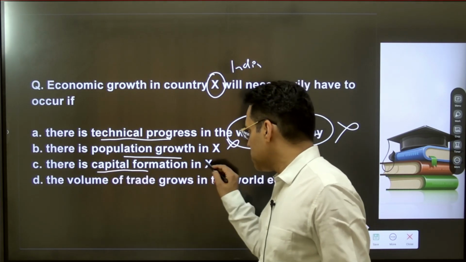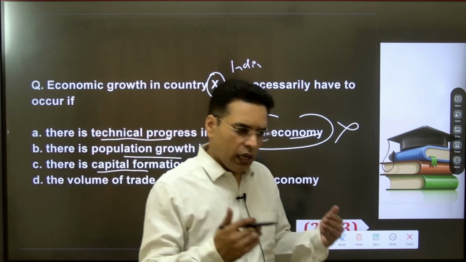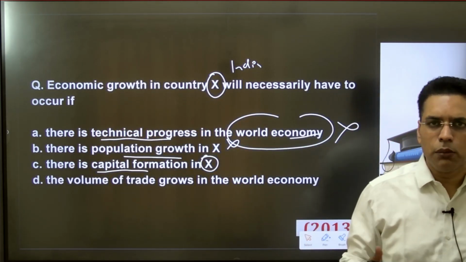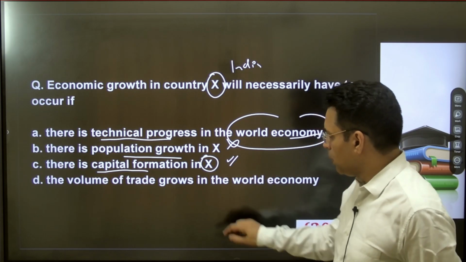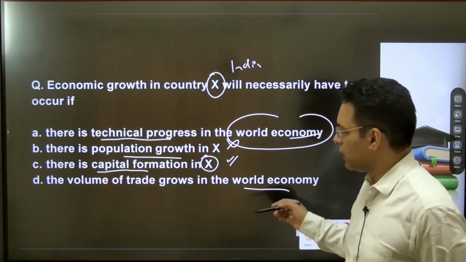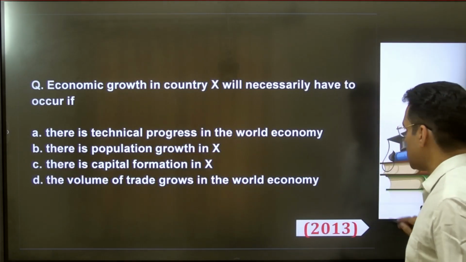There is a capital formation in X. Capital formation means investment in the assets, machinery, anything that improves the investment levels in the economy. So that will improve the growth rate. So definitely this is the answer. And the volume of the world trade grows in the world economy. It is also not directly linked. So C is the closest answer we have in the question. So that is how it has to be seen.